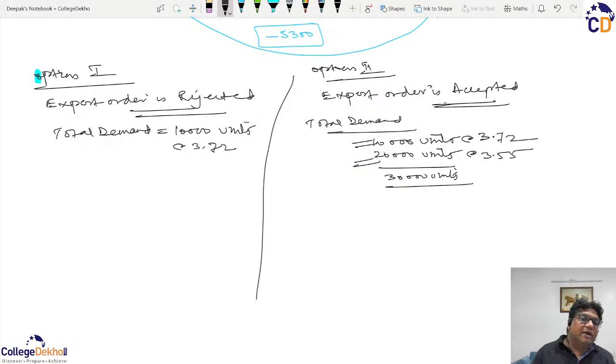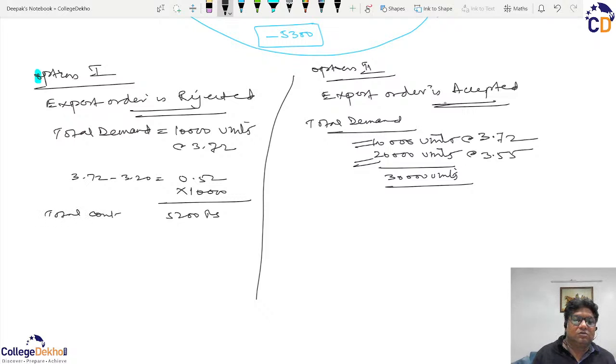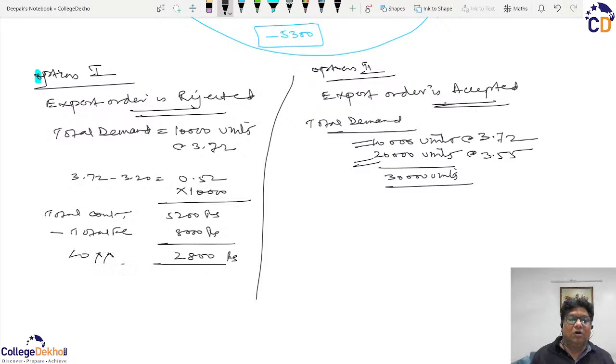So if you don't accept the order, then 3.72 minus 3.20, that is 0.52, multiplied by 10,000 units, gives 5,200 as your total contribution, minus total fixed cost at the moment of 8,000 rupees, and you will be incurring a loss of 2,800 rupees.